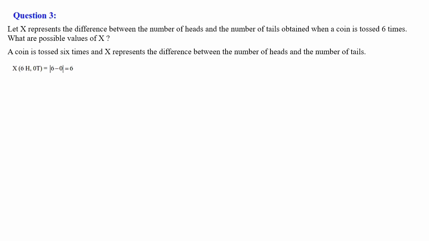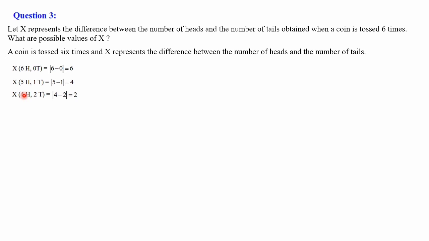So the possible values of x: 6 heads and 0 tails. So all outcomes, first time you may get all 6 heads and no tails. So 6 heads and 0 tails. So the difference between the number of heads and the number of tails. Difference means the bigger one minus the smaller one, the modulus value, that is 6 minus 0, that is equal to 6. The difference is 6. Next possibility is 5 heads and 1 tail. Total 6 times we are doing. So 5 heads and 1 tail possibilities are there. The difference is modulus of 5 minus 1, that is equal to 4.